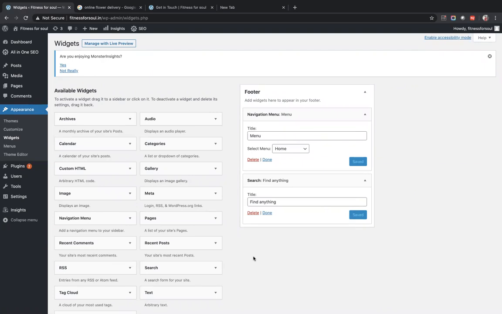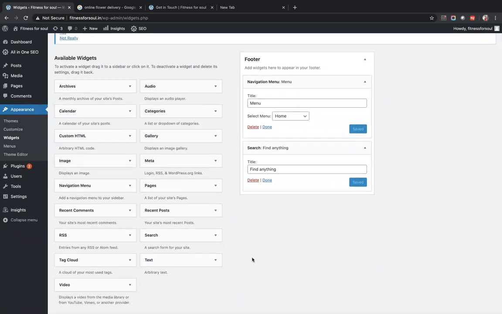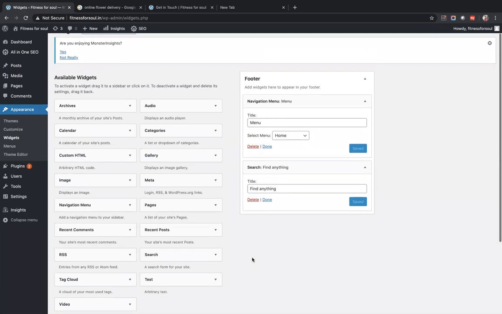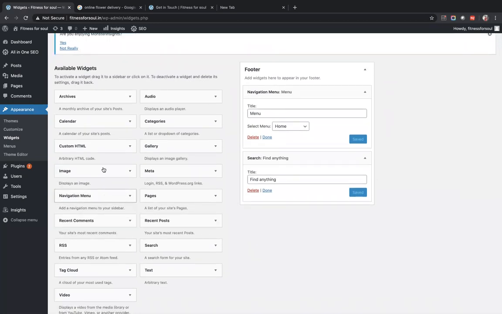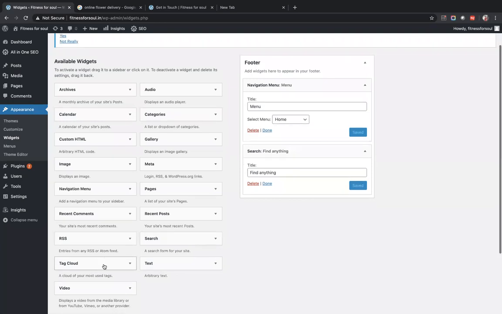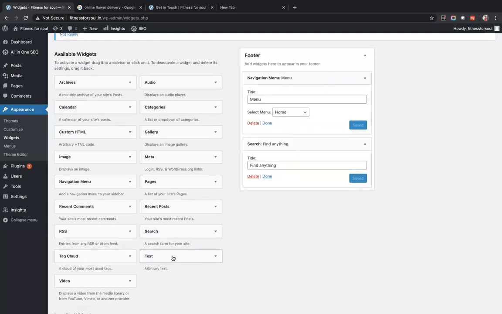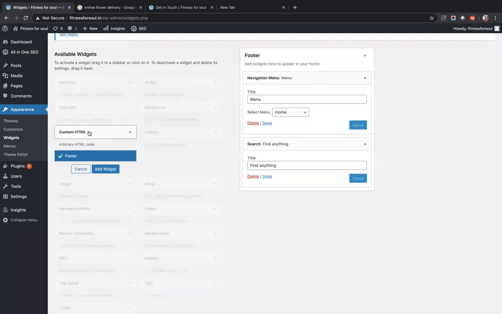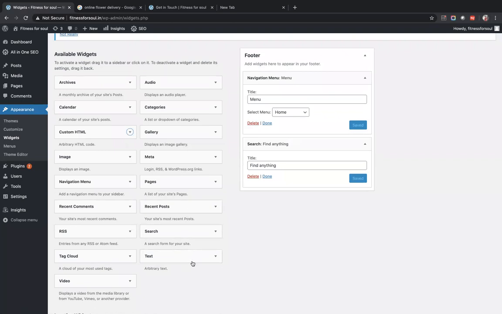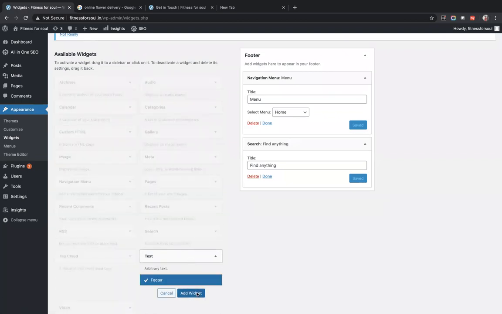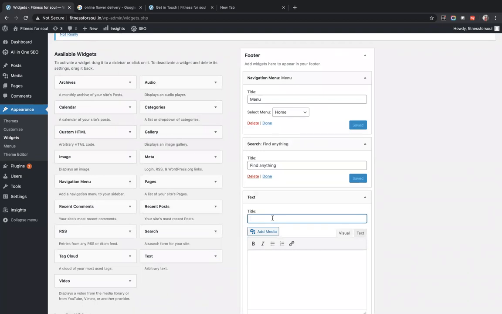How do you place a form? Forms are critical. There are multiple ways to do it. The best and easiest way is clicking on... where is the HTML? Can't see the HTML. Custom HTML. Yes. So under this custom HTML, there are two ways. One way is you can go to text and add widget. Under this, you can say form.